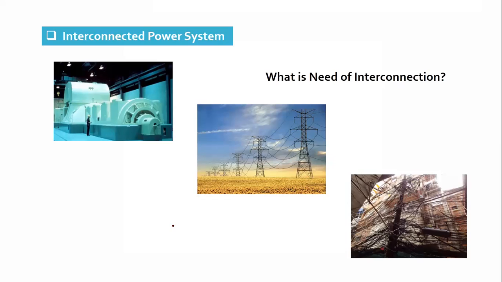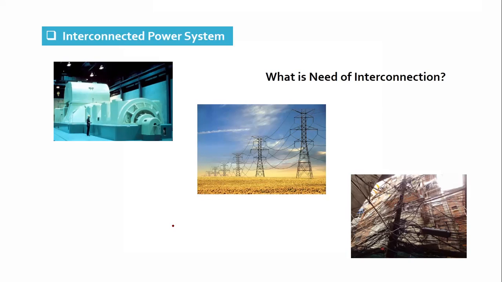Then Naresh has explained that generators are connected in the grid. So if the generators are overloaded, the load can be transferred to the other generators, very good. This can also be a part of economical operation, optimal operation of the generation, optimal load flow operation of the generators or the power system.